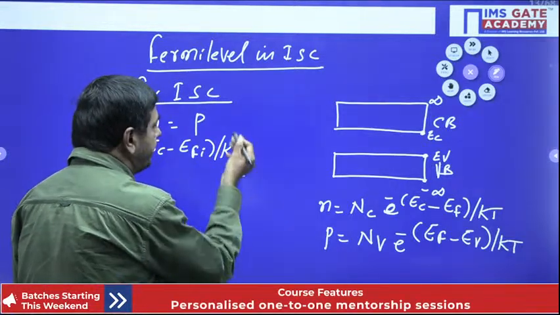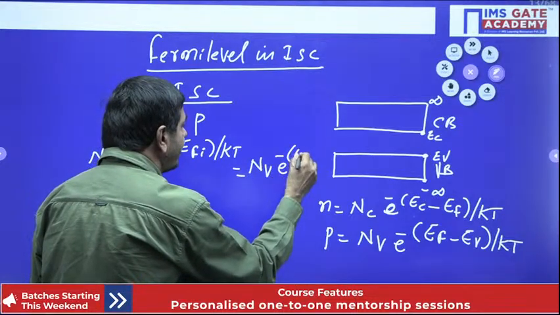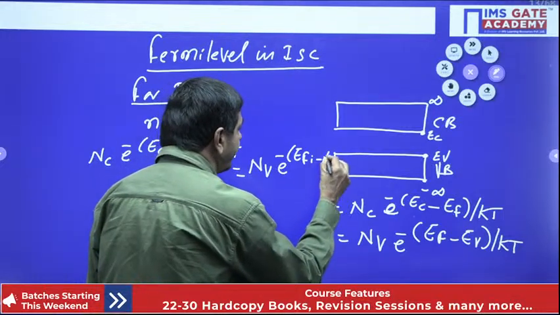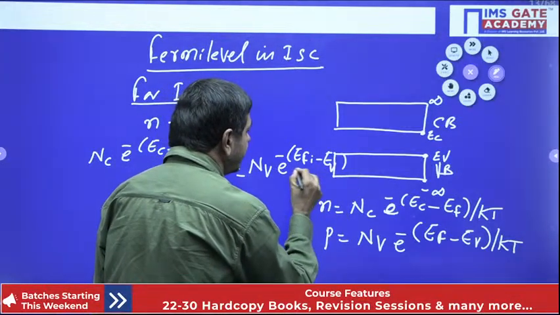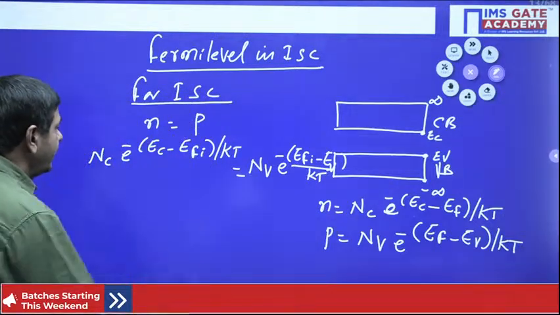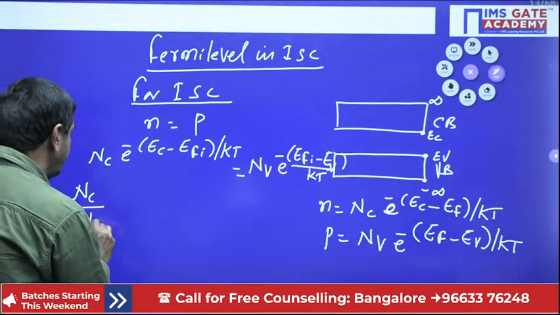That equal to what? p. p is nothing but Nv into what? e^(-(Efi - Ev)/kT), where Efi is the Fermi level in intrinsic semiconductor. I can write here now by kT. And Nc by Nv equal to how much, I asked? Nc by Nv equal to how much?